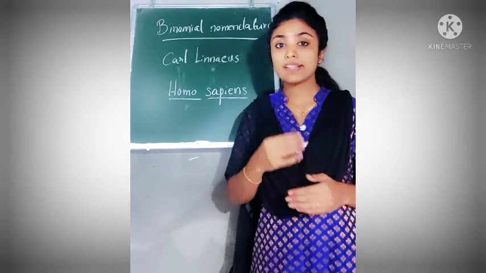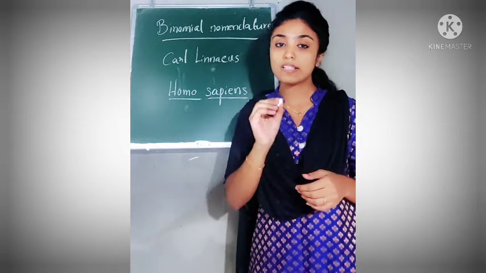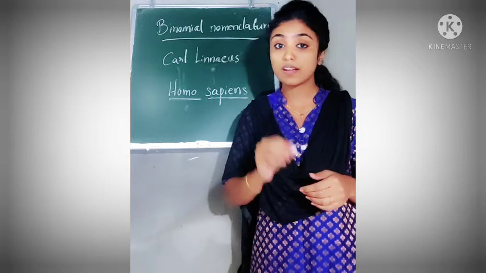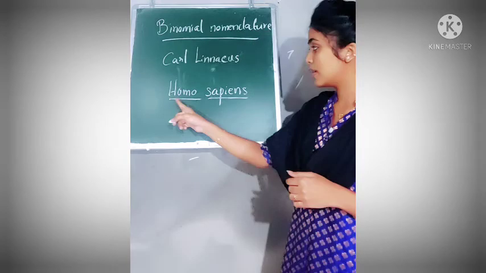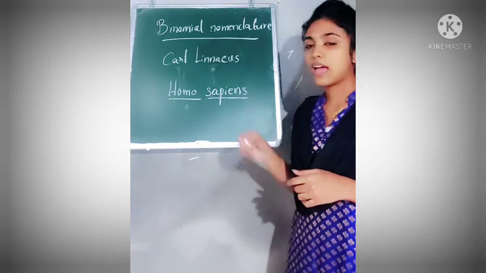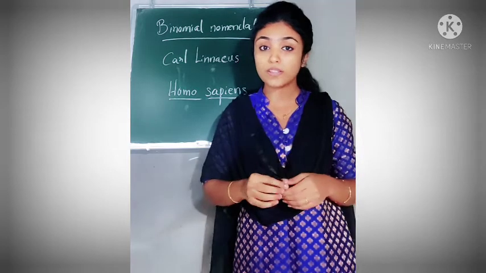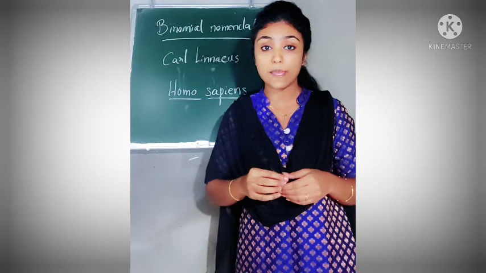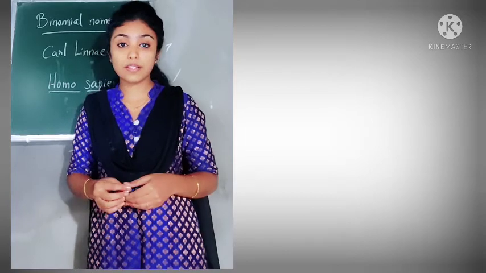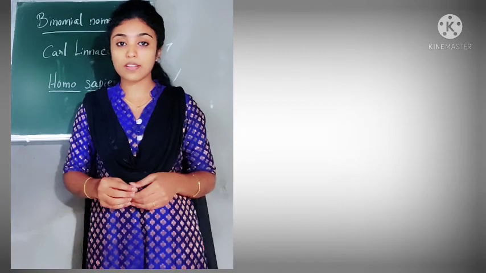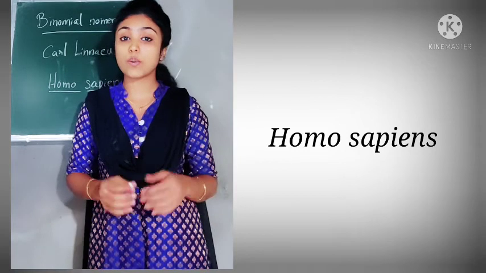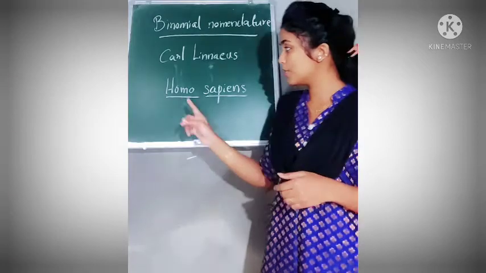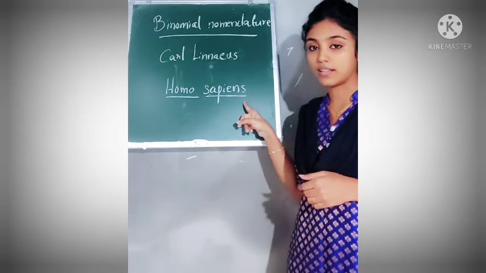And the next rule is, when it is handwritten, or if we are writing a binomial name with our hand, we should underline it. And if we are not writing with our hand, if we are typing it, then it should be written in italicized manner. So here you can see this is the italicized manner. So if we are writing with our hands, or it is handwritten, it should be underlined just like this.